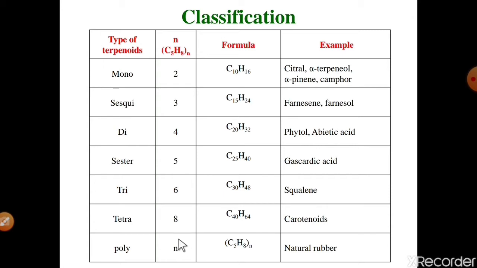And the last one, if there are n number of isoprene units, it is called a polyterpenoid, having general formula (C5H8)n, meaning n number of isoprene units, and the best example is natural rubber. Means the terpenoid molecules are classified on the basis of the number of isoprene units.